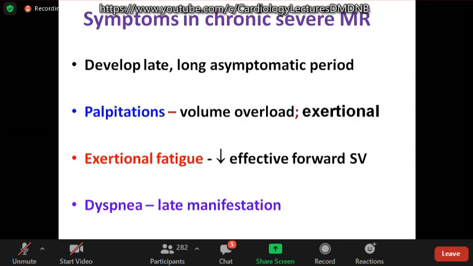In chronic severe MR, usually the symptoms develop late with a long asymptomatic period. The earliest symptom may be palpitation due to volume load, and it is usually on exertion.